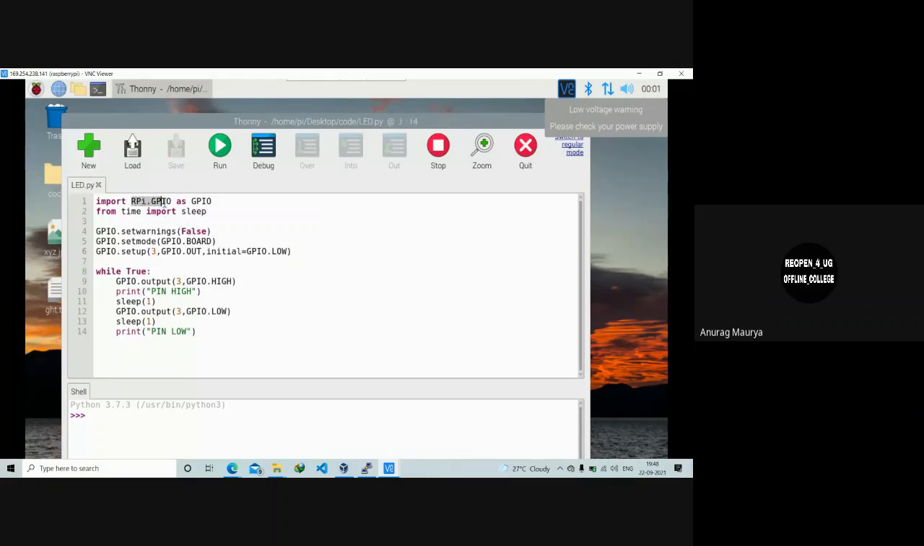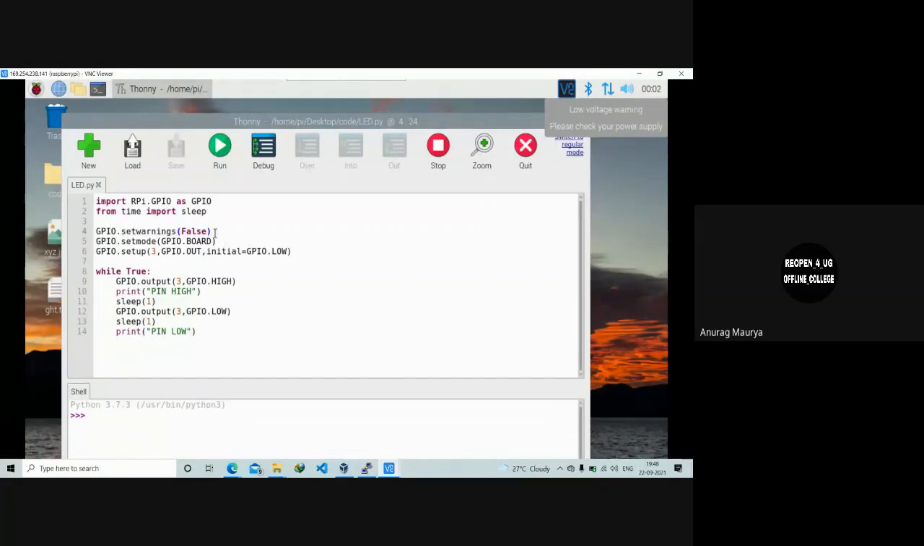So this RPi.GPIO, Deepak sir has mentioned that there are GPIO pins. There are 40 GPIO pins available in the RPi. So for dealing with that, there is this RPi.GPIO package. We will be importing it under the name GPIO. And then we will be importing from time the particular module sleep, so that we are able to interrupt the functioning in between, to make the LED blink. Actually, we will be setting the warnings to false.